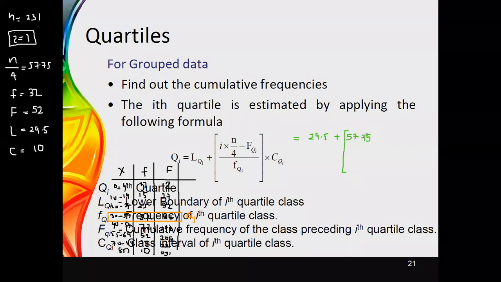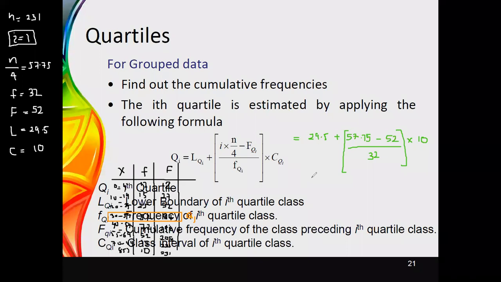Then we need to subtract the capital F, the cumulative frequency of the class preceding the quartile class. It is 52. Then we need to divide this by the frequency of the quartile class, which was 32. Then this has to be multiplied with 10.